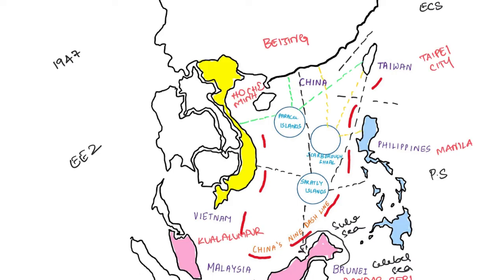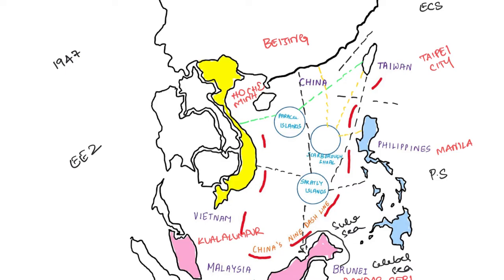To sum it up, the Paracel Islands are claimed by China, Vietnam and Taiwan. The Scarborough Shoal is claimed by China, Taiwan and Philippines. The Spratly Islands are claimed by China, Taiwan, Vietnam, Brunei and Philippines. So please remember these points. This is all about various countries trying to establish their supremacy over the South China Sea.